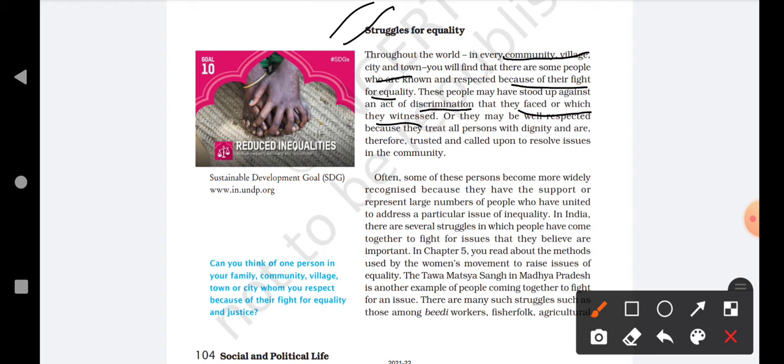Or they may be well respected because they treat all persons with dignity and are therefore trusted and called upon to resolve issues in the community. People used to respect them because they treated everyone equally and gave the respect people were supposed to get. They were trusted people, and if there was something inappropriate in the community, they were called to solve the problems.